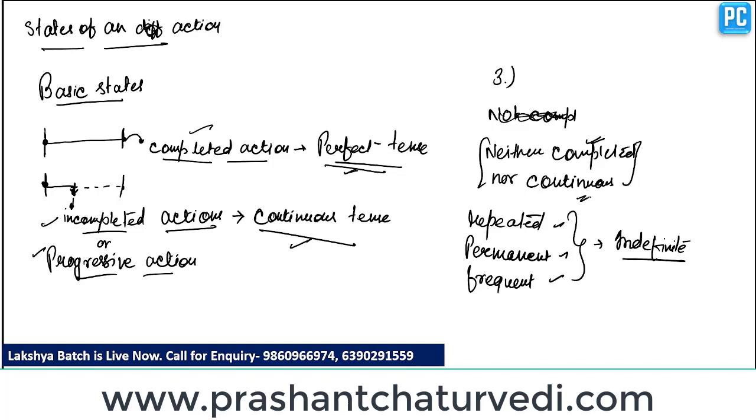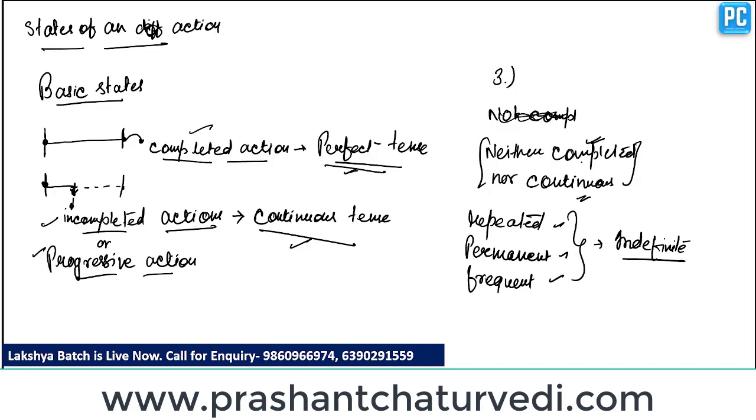We have already discussed that there are two basic states: one is completed action and the second one is continuous action. But those actions which are neither completed nor continuous come under indefinite, because their states cannot be defined. Their states are not definite states. So the state which is not definite is indefinite state.